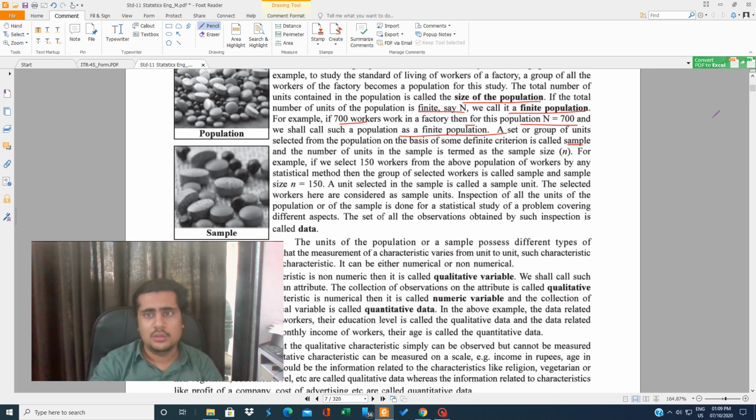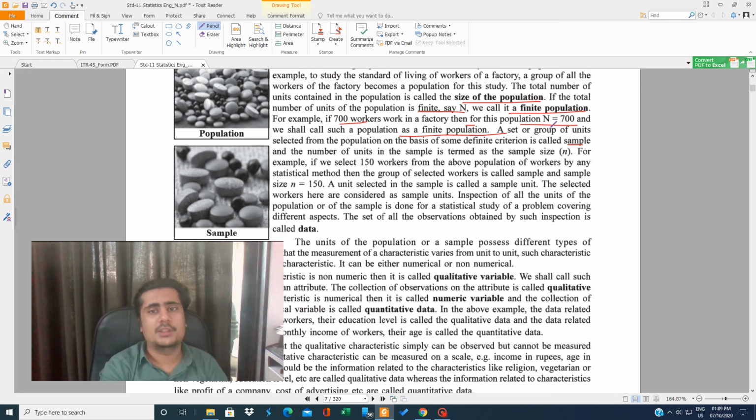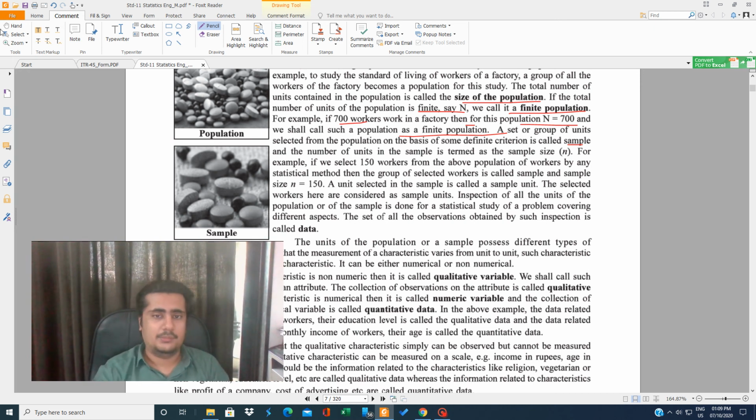If you want to know how 1,000 people work, you will ask 50 people how the working system is, and you will estimate that the 1,000 people work in this way. So that is sampling, as I told you. A set or a group of units selected from the population on the basis of some definite criteria is called a sample. And the number of units in the sample is termed the sample size.